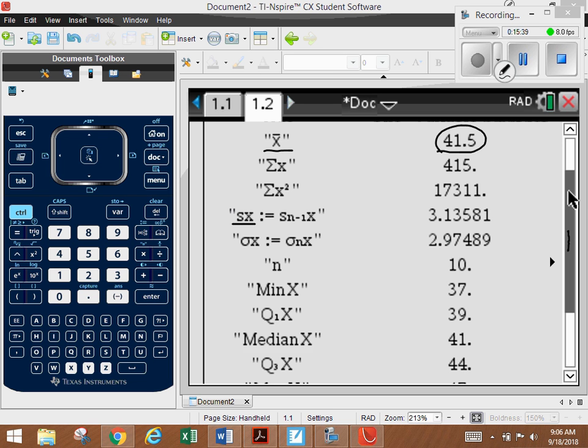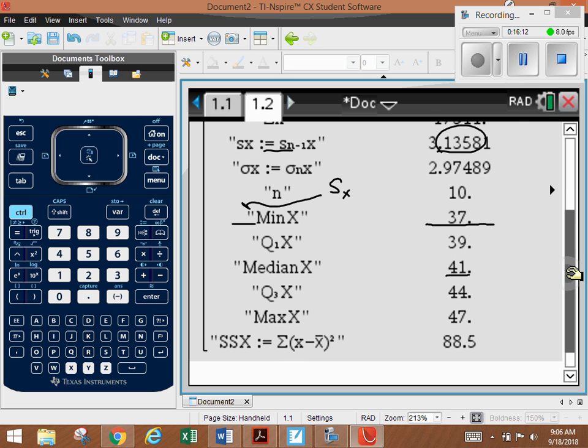So we want just the standard deviation of our values. This is actually s sub x, the standard deviation of whatever data points we put in there. And that's our total number of data entries.